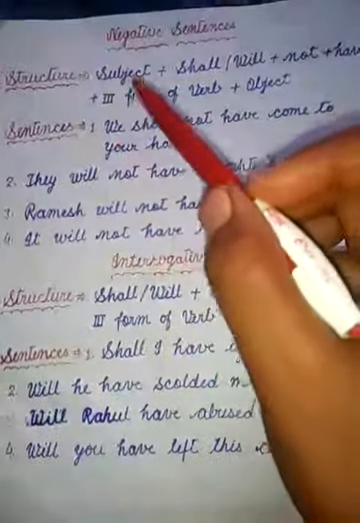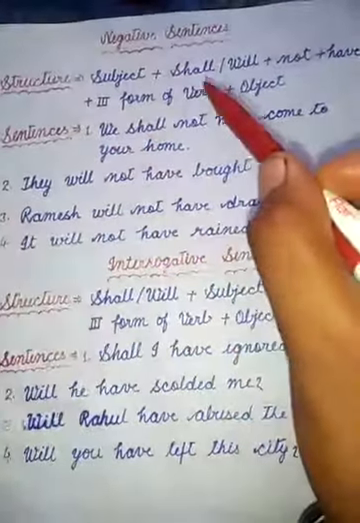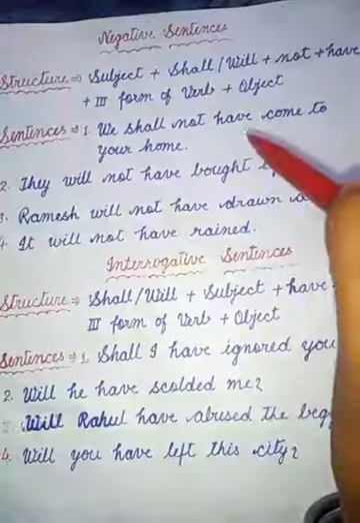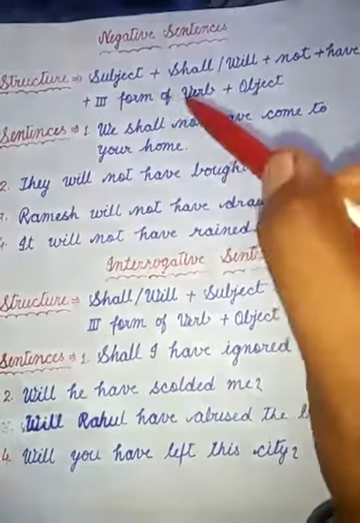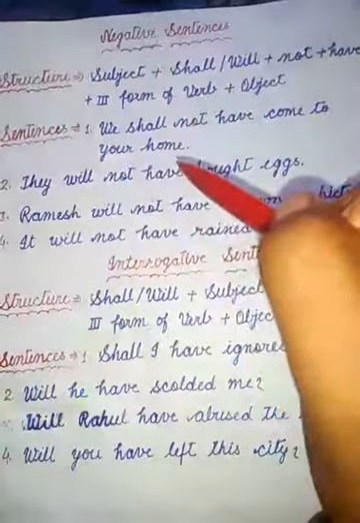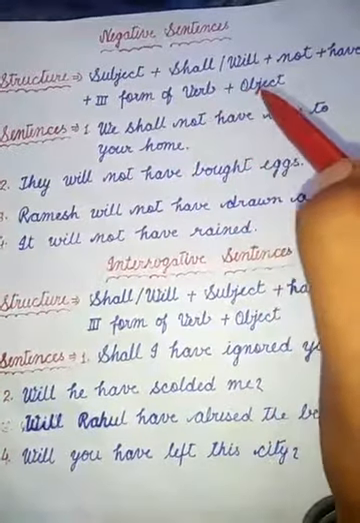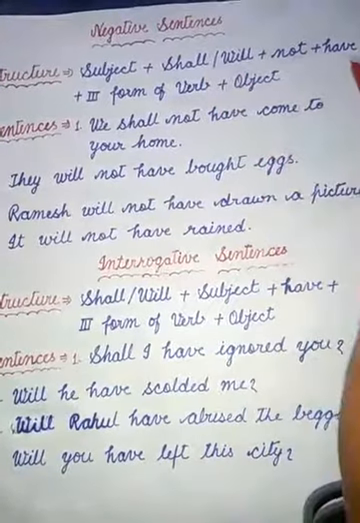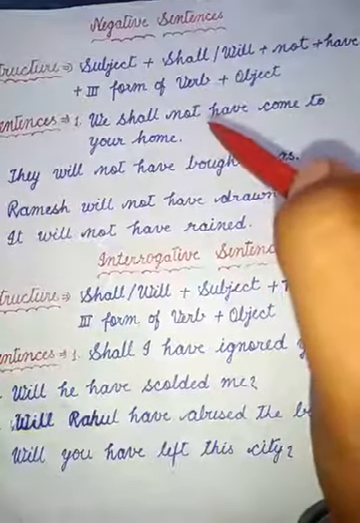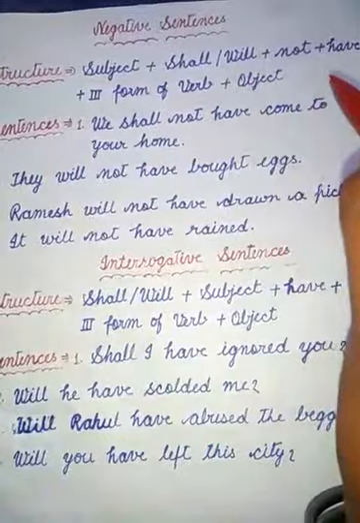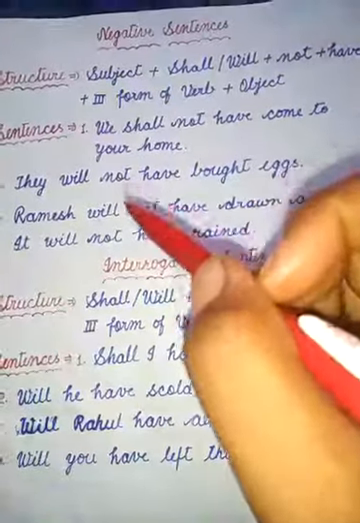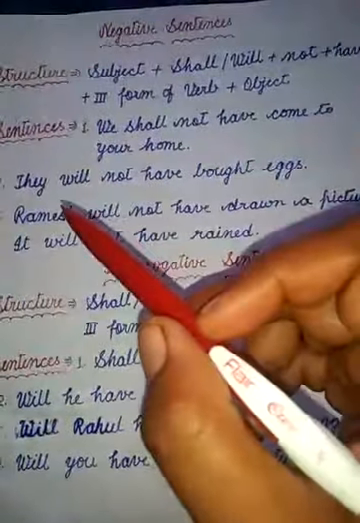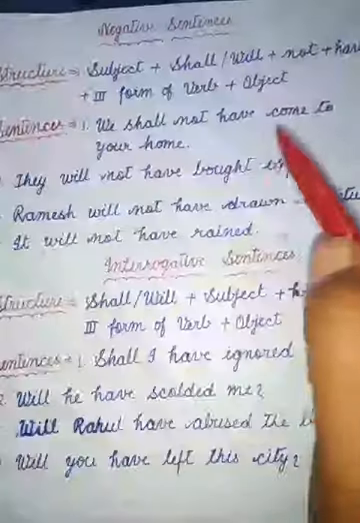In this sentence we is subject. With we have to use shall. Then not, then have, come is third form of verb, object your home. One thing remember: use not between shall and have, means use not between the helping verb shall and have. Now first sentence, we shall not have come to your home.